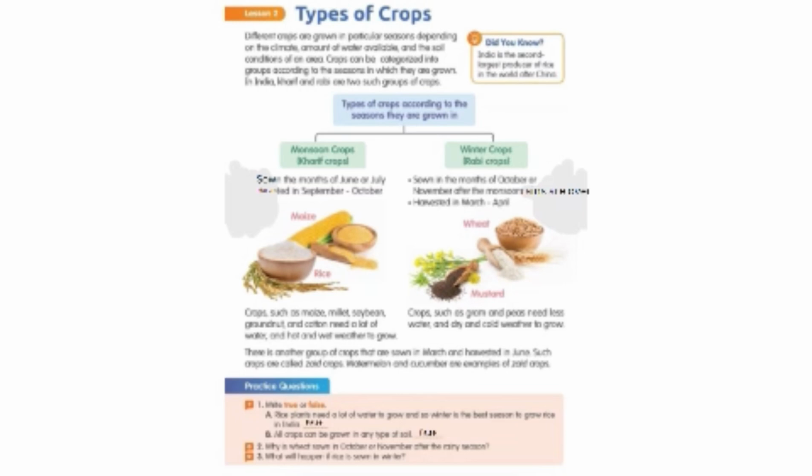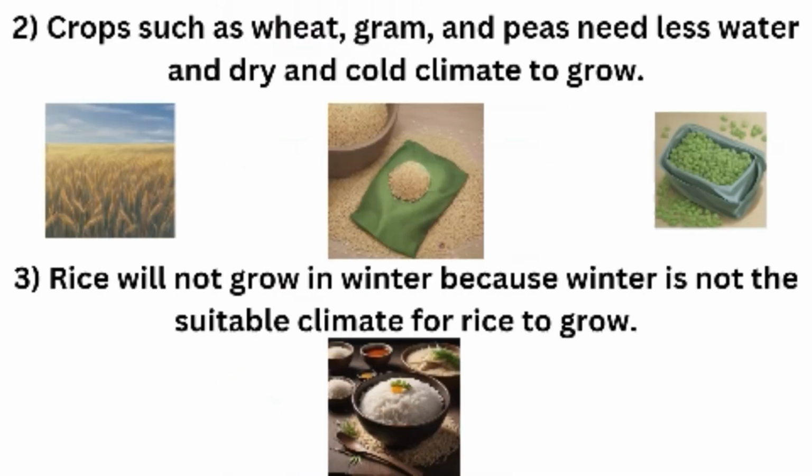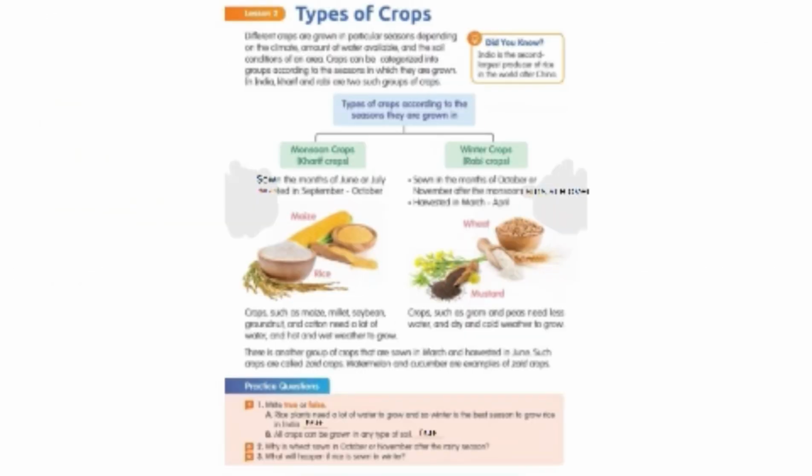Monsoon crops or Kharif crops are sown in the months of June or July and harvested in September to October. Crops such as maize, millet, soybean, groundnut, and cotton need a lot of water and hot and wet weather to grow. Winter crops or rabi crops are sown in the months of October or November after the monsoon rains are over. They are harvested in March to April. Crops such as gram and peas need less water and dry and cold weather to grow.